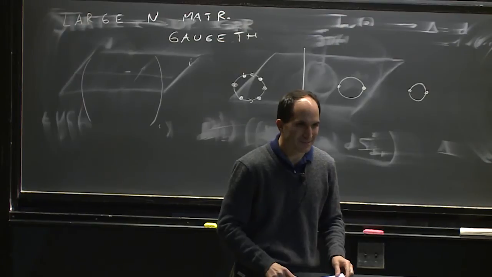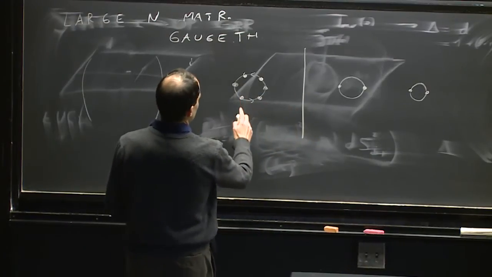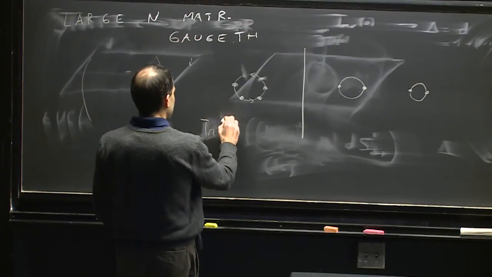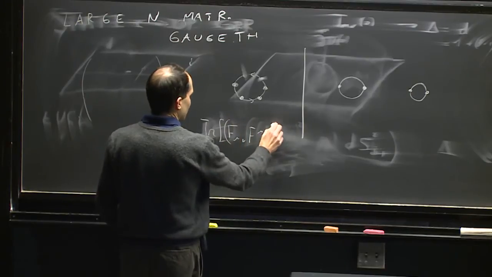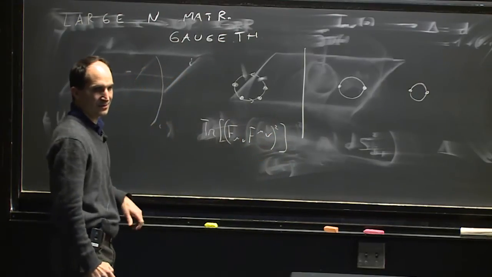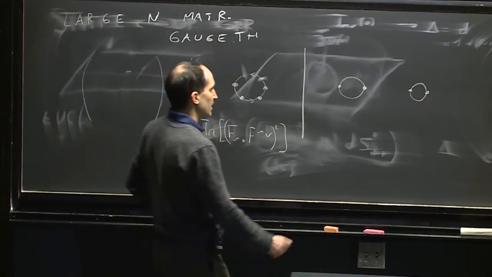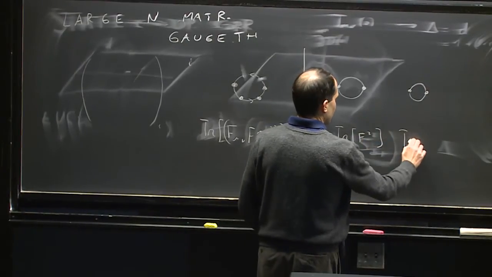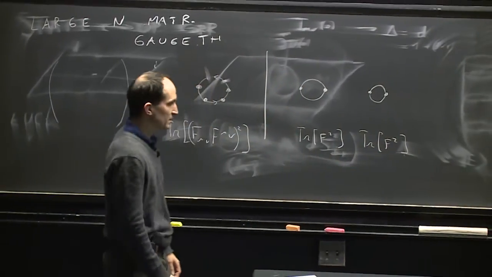Yeah. So does this represent the trace structure? Yes, that's what I'm talking about. So this could be a state, well, let me make 4 particles so that it's a little simpler. This could be a state like trace F_{μν} squared, for example, right? So there is a single trace operator. It has 4 fields or 4 particles. And this could be a state which is trace F squared times trace F squared, an operator that has this form. So 2 separate traces, okay?